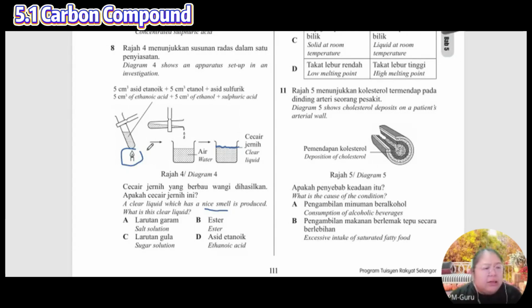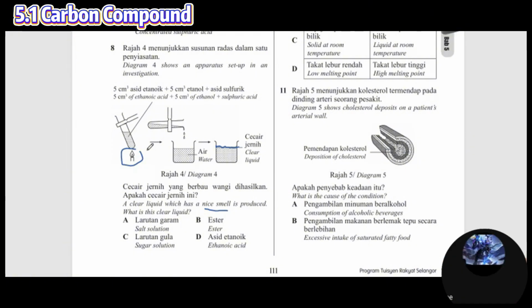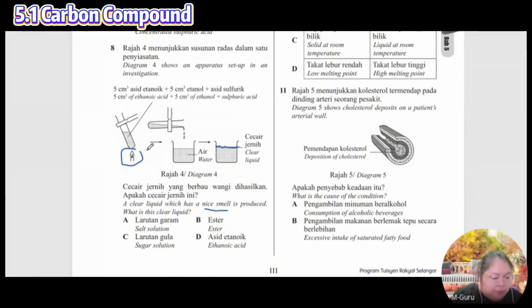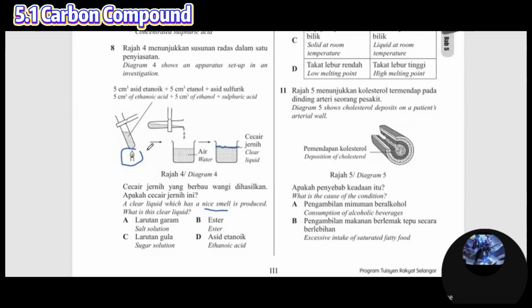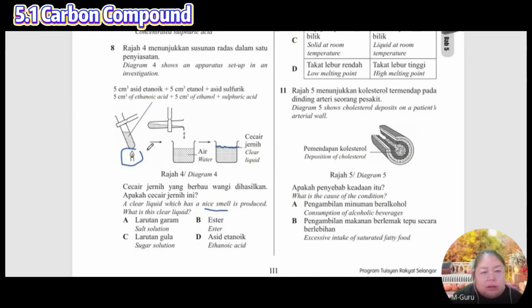Your D and B, which one? Question. You just tell me whether your B is question 8 or 7. 7. Now I go to 8 already. Hello. 8, no 8, there is 8. Ah, that B I already typed out for you just now. So now to question 8.